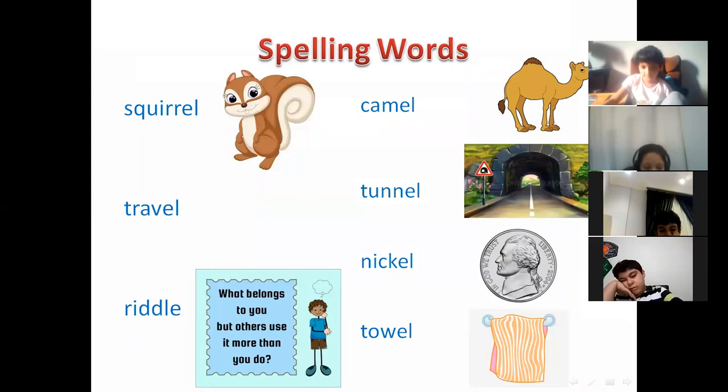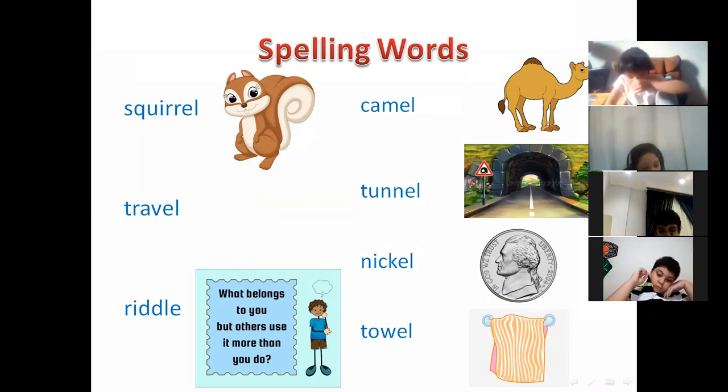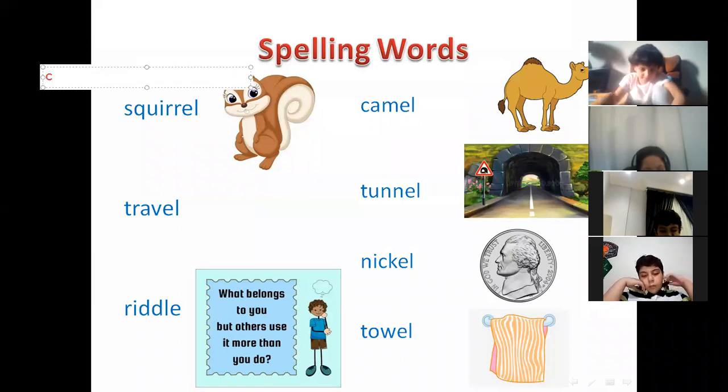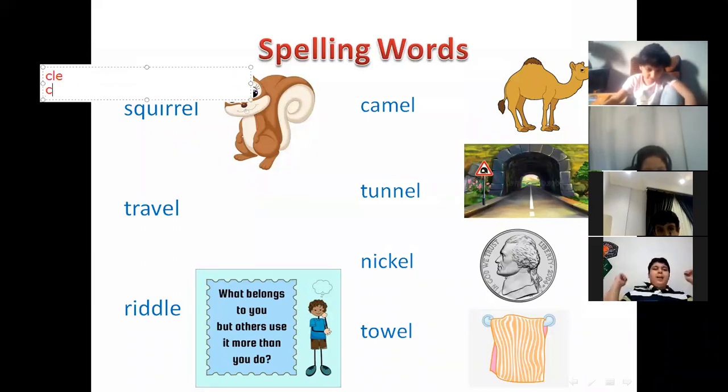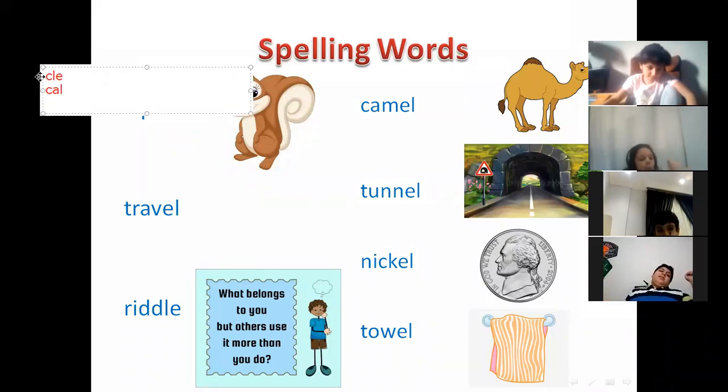Car is a one syllable word, but here we are talking about the words that end with consonant then EL, or consonant LE, or consonant AL. Wait, let me write them for you. Consonant LE, or consonant AL, or consonant EL. Only those words, not all the words.